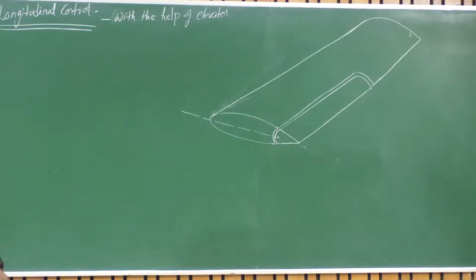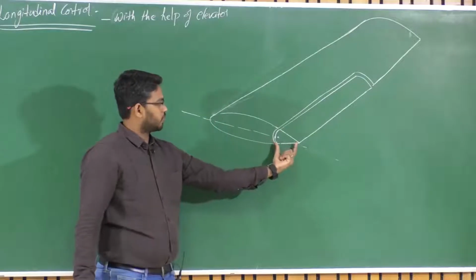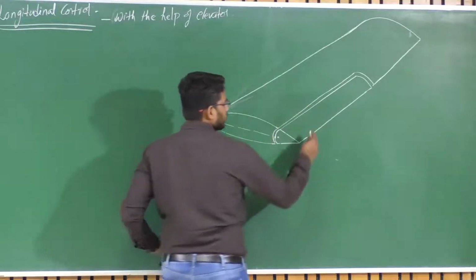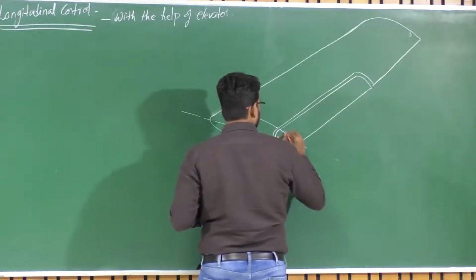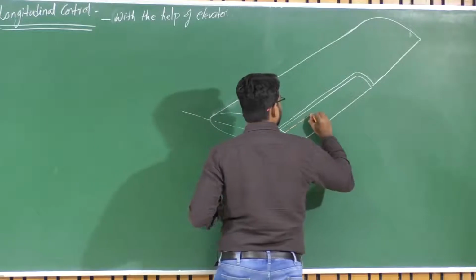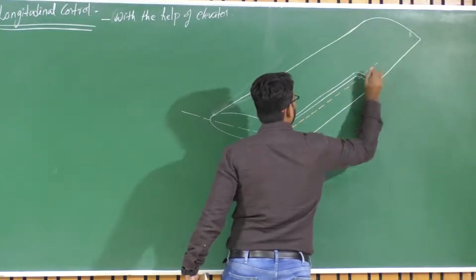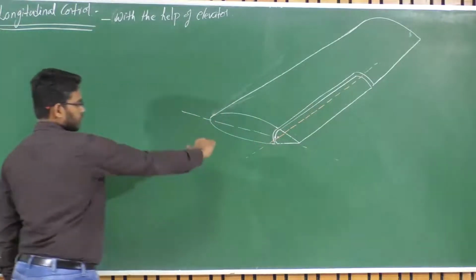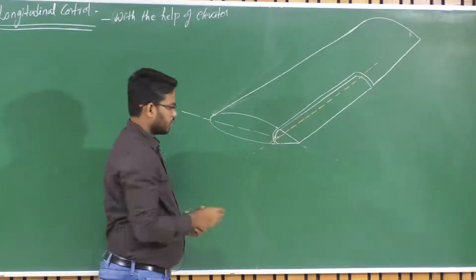Okay, so this is my horizontal tail, and this particular portion, which is a part of this horizontal tail, is called the elevator, right? And there is an axis about which this elevator can rotate. Let us say I hinge my elevator about this particular axis, which is coming out of this board. So this elevator can rotate up and down about this axis.